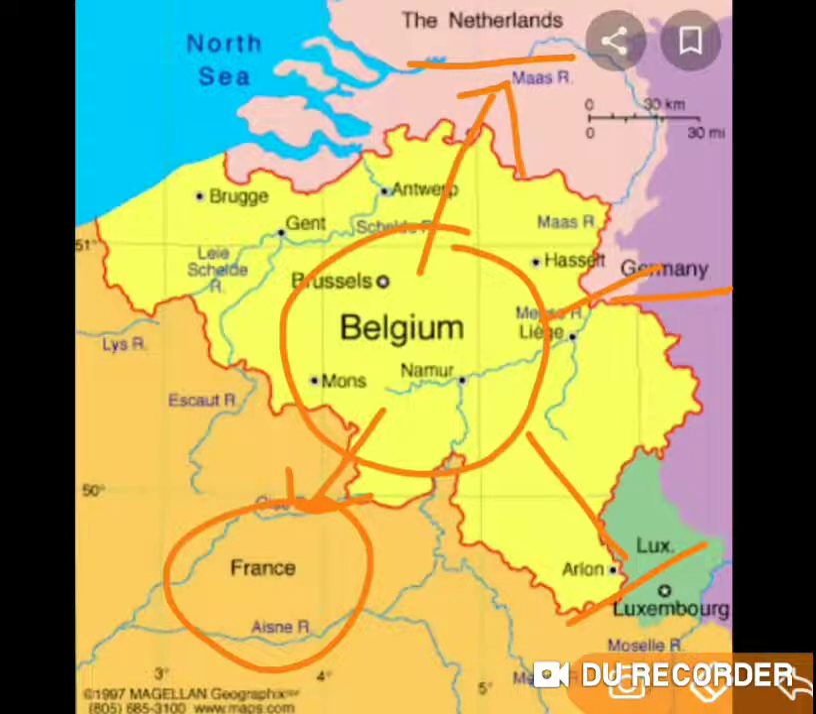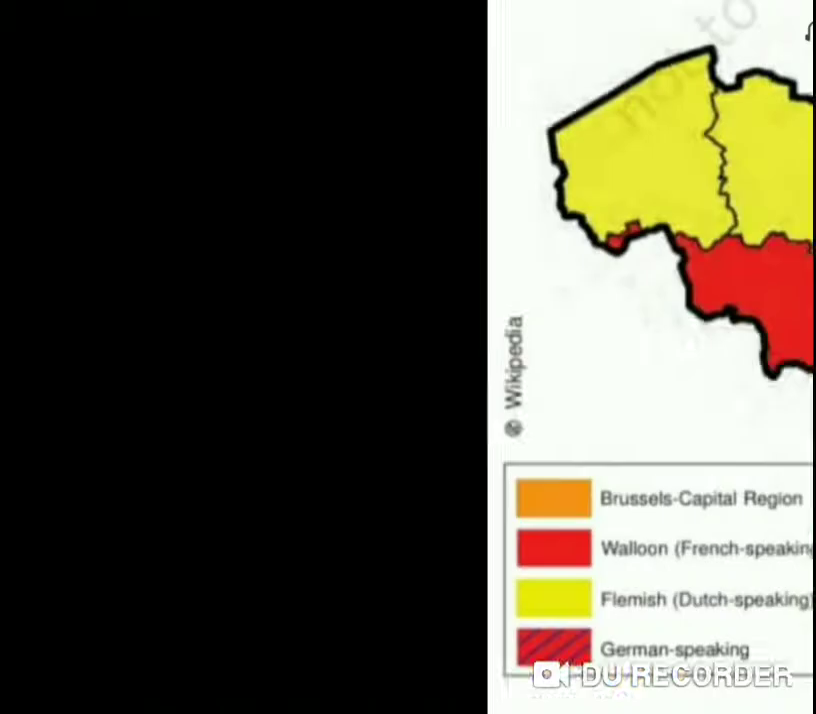And the total population of Belgium is around 1 crore, which is half of the population of Haryana, one of the states of India. So Belgium is a very small country which has a small number of population. So the population of Belgium is around 1 crore.